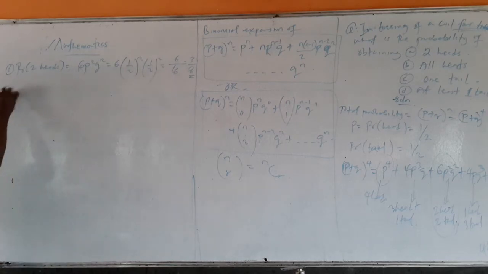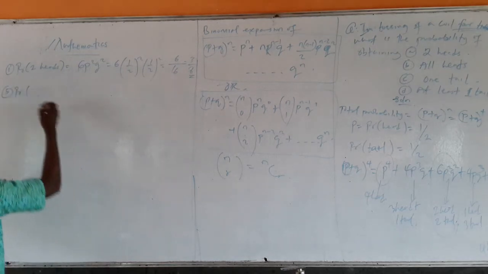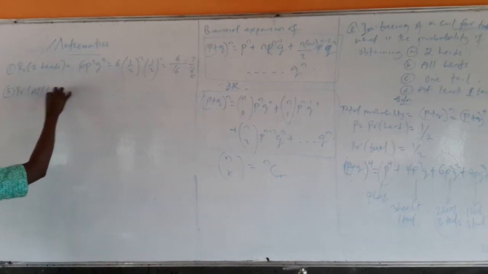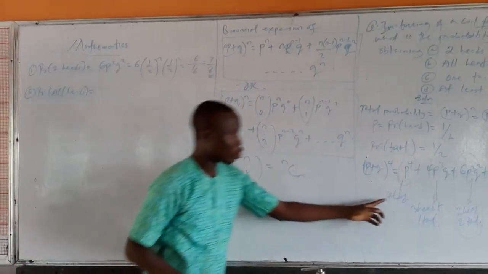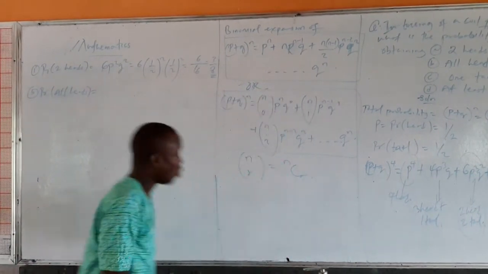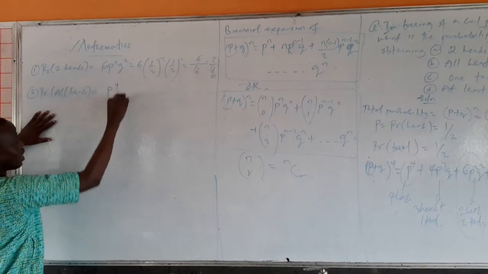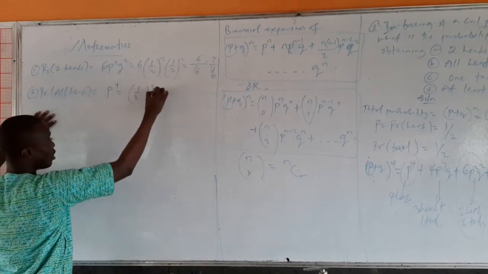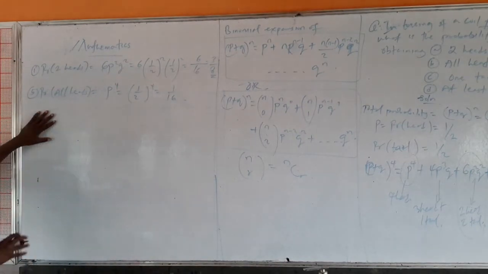The second question, probability of getting all heads. That's when you have P, all of them heads. That's P raised to power 4. All heads. That's 1 over 2 raised to power 4. And that's 1 over 16. You can see it's so easy once you are able to get the expansion.